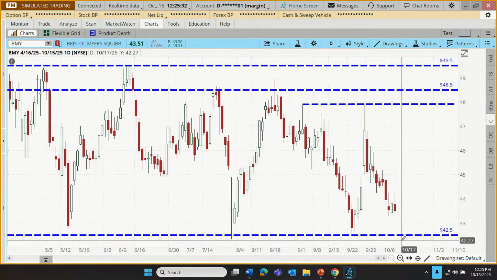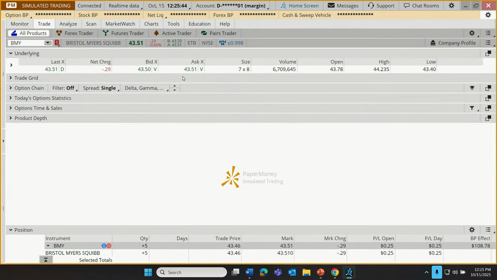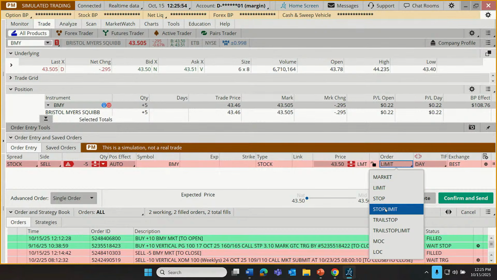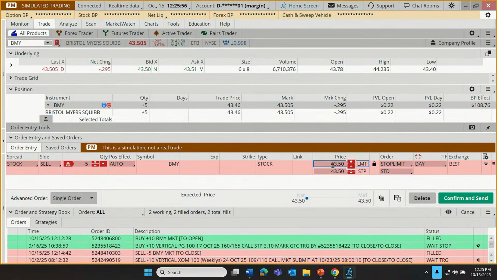So as an example, let's say that our trader says, all right, if it falls below 42, I want to sell. But if it's already dropped below 41, I'd rather just hang on. So that would be a stop limit order. Let's go show how that might be entered. Click on the bid price to create our sell order. Make sure our quantity is correct. And from our menu here, we're going to choose stop limit. This allows us to put in a stop price.